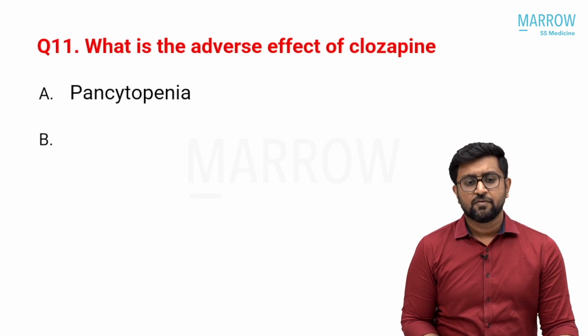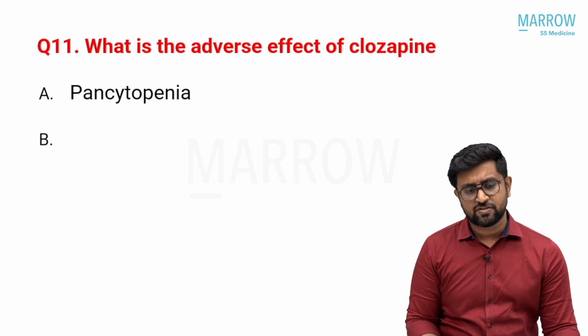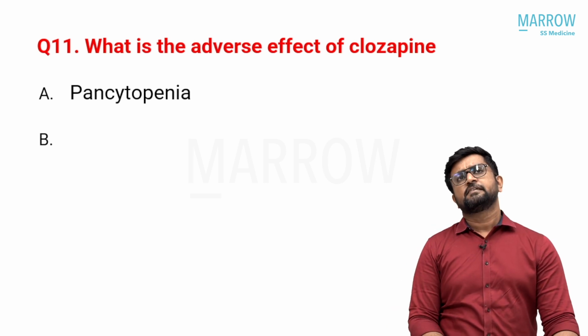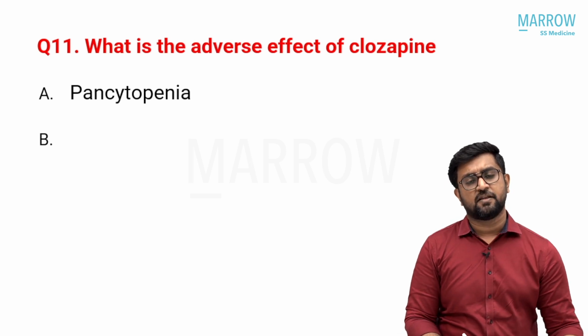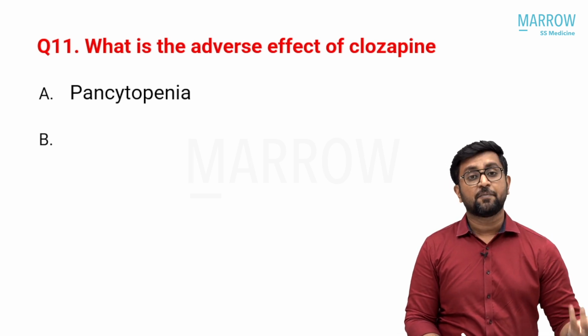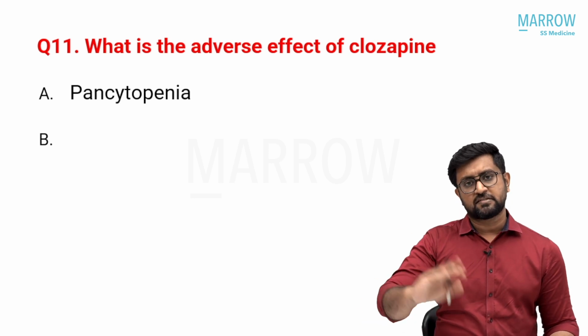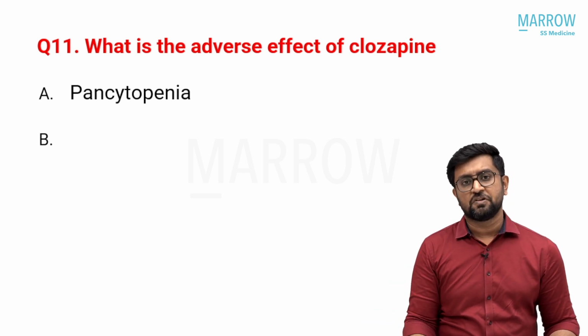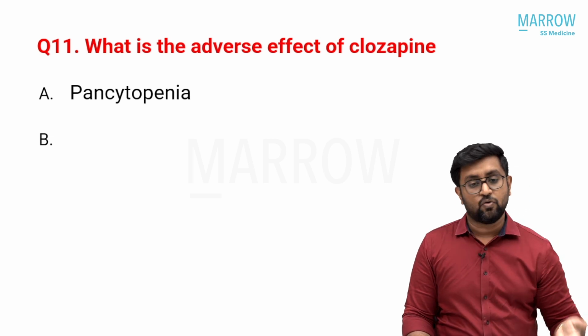Coming to the next question: what are the adverse effects of clozapine? Again, it is not a neurological question, either a medicine or psychiatric question. And you all know that clozapine is a drug which is given for movement disorders, especially drug-induced dyskinesias in a Parkinson's, in a psychiatric patient. The only drug you can safely give is clozapine. You withdraw the drug and start with clozapine. If your drug-induced movement disorder is not controlled, and you want to give treatment for psychiatry, go with clozapine.